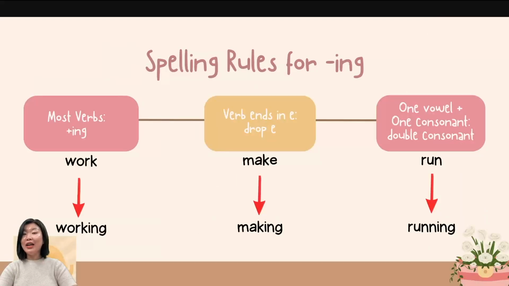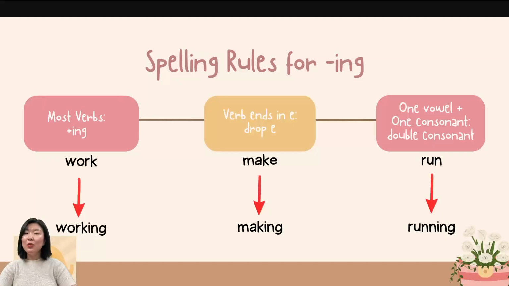Spelling rules for ing are very, very important. Most verbs, you just add an ing, such as work, working. But when a verb ends with E, you cannot just add ing. You have to drop the E and write ing. The verb make ends with E, so you drop the E and add ing, which makes it make to making.